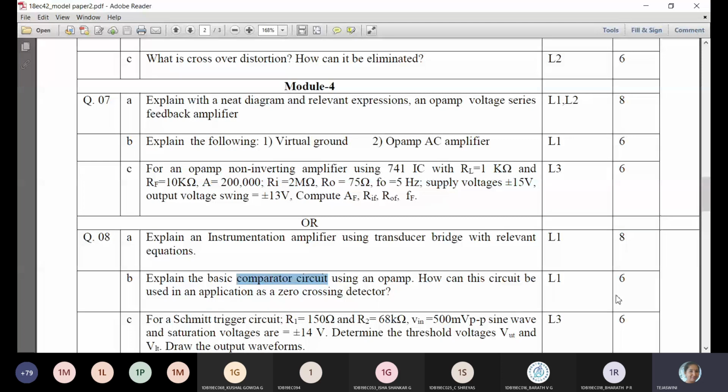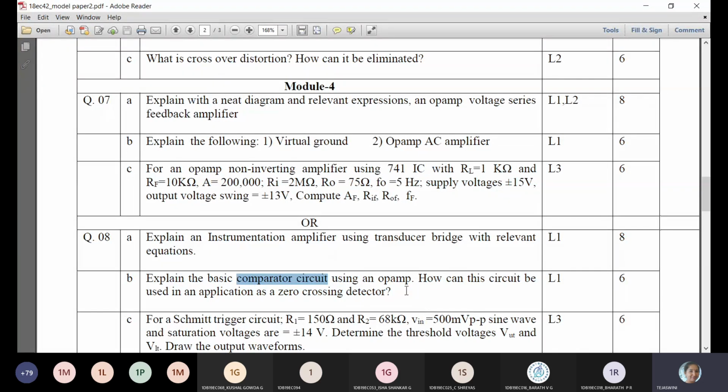So comparator circuit they have not specified. You explain either one, either inverting or non-inverting. For zero crossing detector again you need to write 2 circuits. So totally 2 circuits have to be written. Then you need to explain with the waveform.